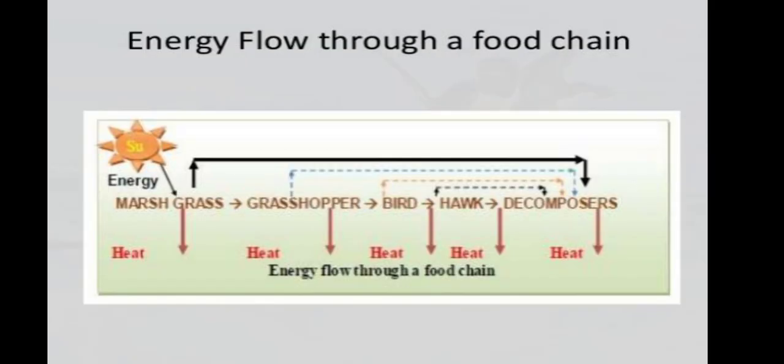Then next, we see in this diagram the energy flow through the ecosystem. First of all, the sun provides the sun rays, which are trapped by the grass plant, then the grasshopper, grasshopper to the bird, bird to the hawk, and then the decomposer. This is a type of food chain.